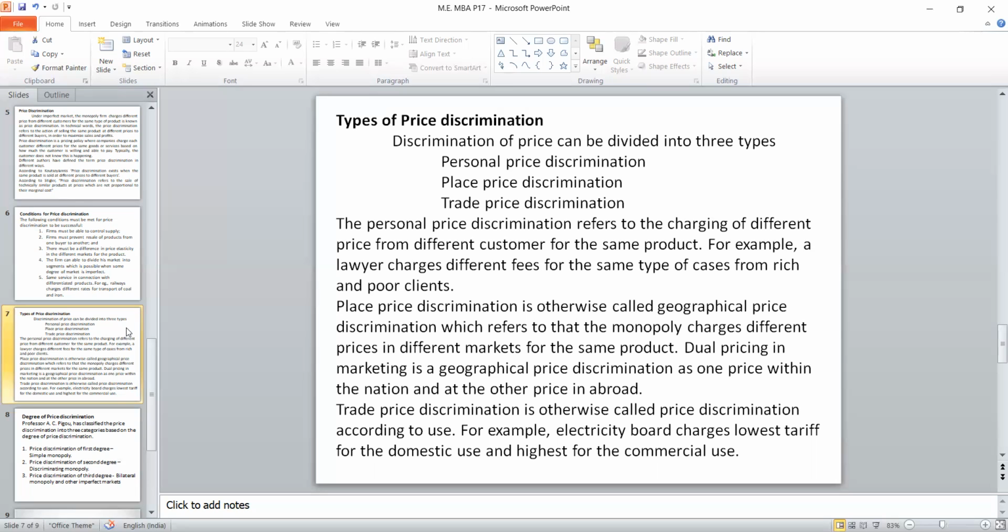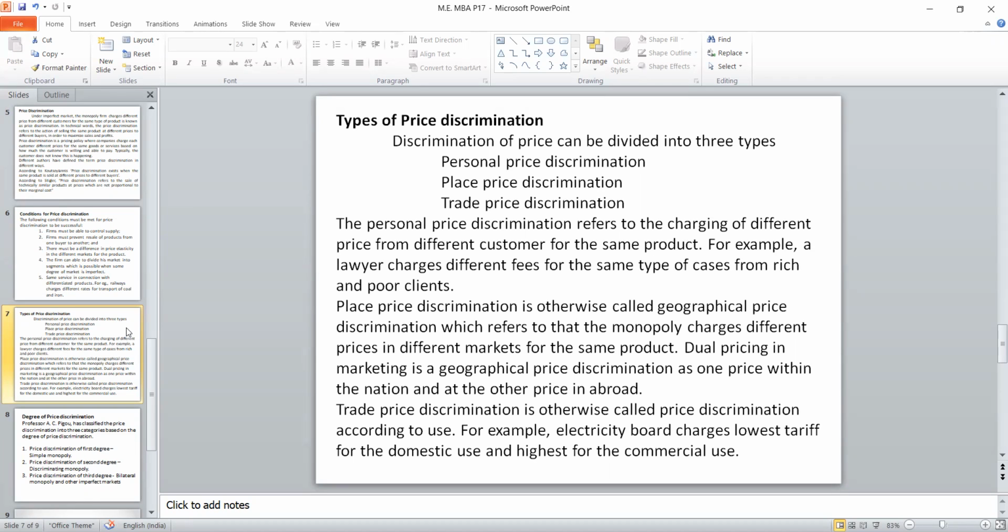The third one is trade discrimination. Suppose the quantity is more or very less, in that case we should have some discrimination. If somebody is buying a particular fruit, say apple, apple is a common fruit. Suppose it's a rare fruit, one particular fruit, X. Then if anybody makes a bulk purchase, I should give a lesser price. In trade discrimination only, there is a possibility of reducing the price.